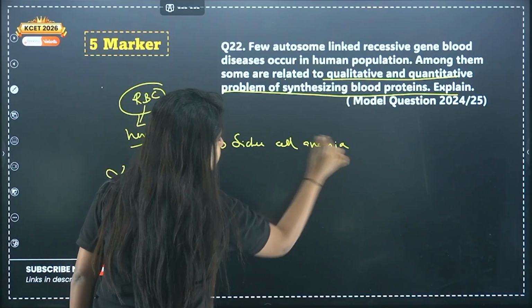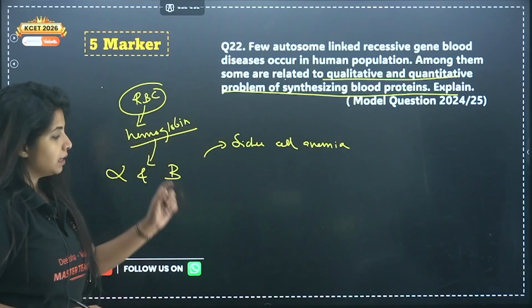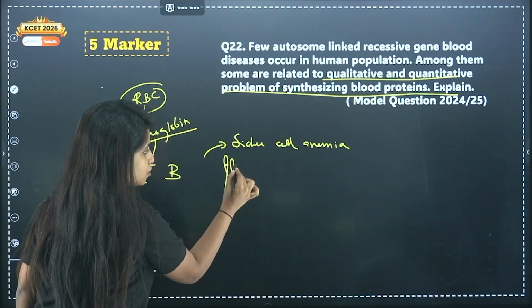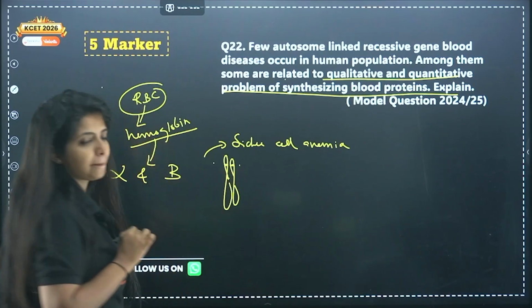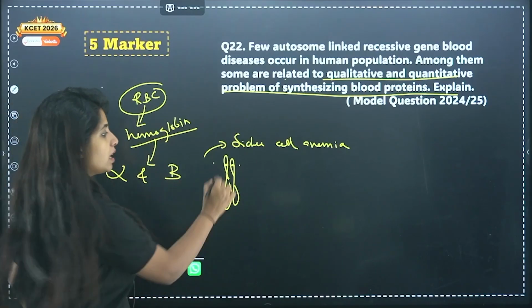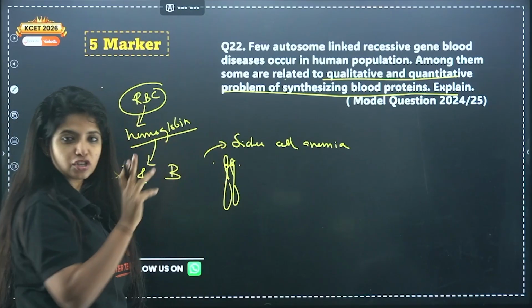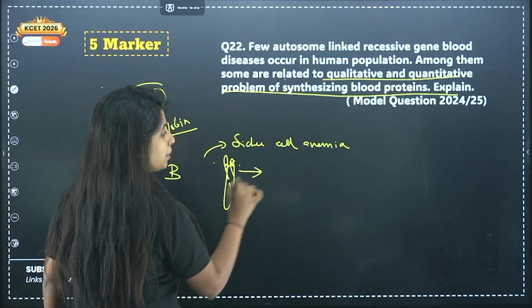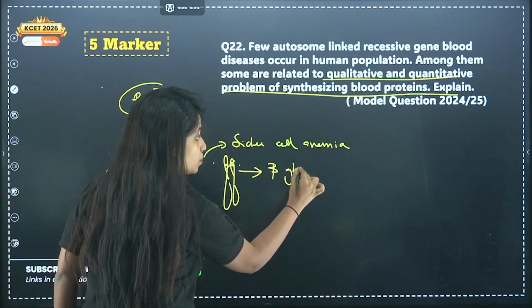What happens in this disease is that the beta globin gene, which has two copies, one over here and one over here, is being mutated. There are some changes happening in the gene, which is why it is getting mutated. So, my dear children, what will happen? Beta globin chain is produced,